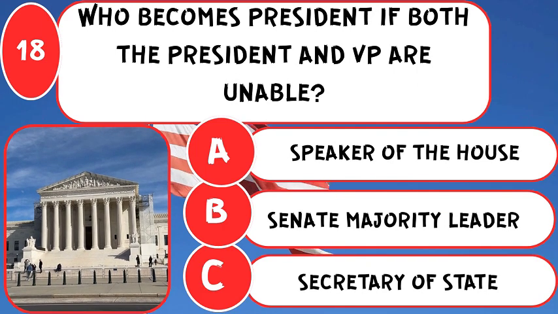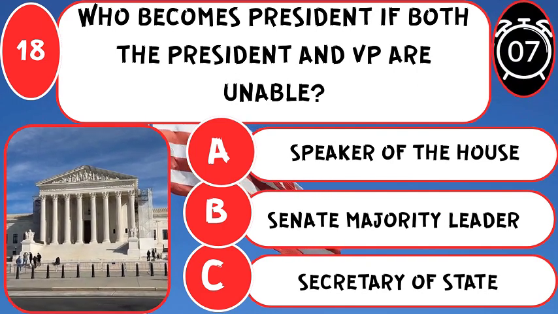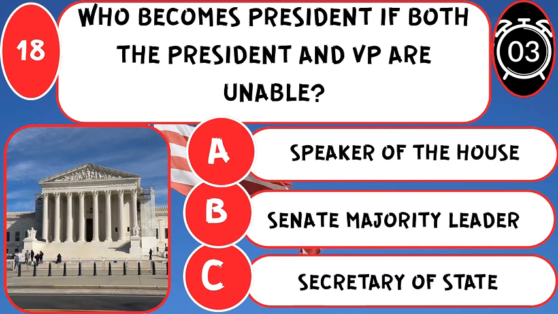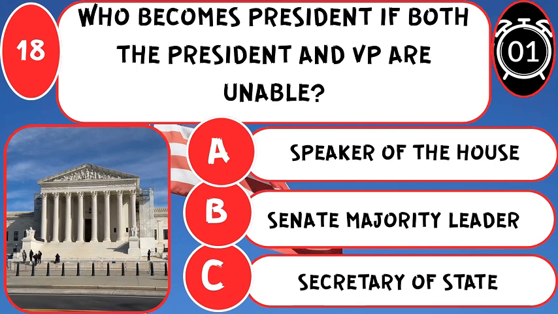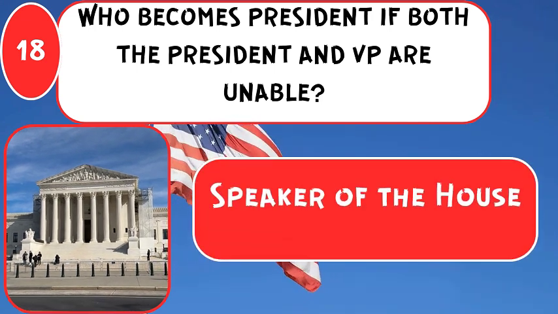Who becomes president if both the president and VP are unable? The correct answer is Speaker of the House, next in line to lead the nation.